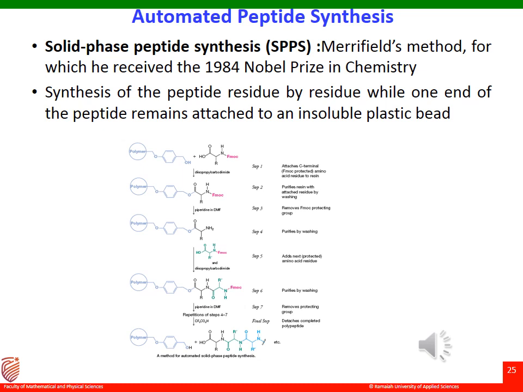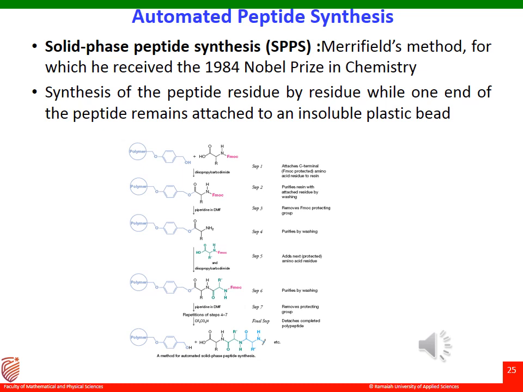After the very last step, the polypeptide is cleaved from the polymer support and is subjected to the final purification by HPLC. So the method works well, so well that it is developed into an automated process. That's why we call this SPPS method an automated method also.